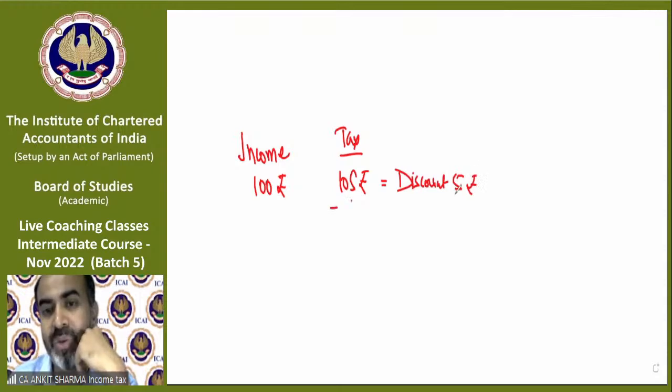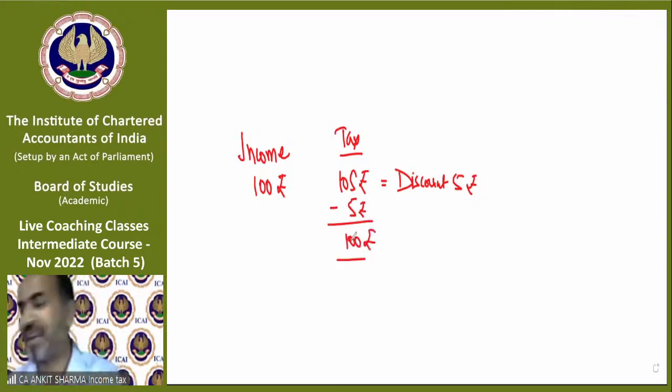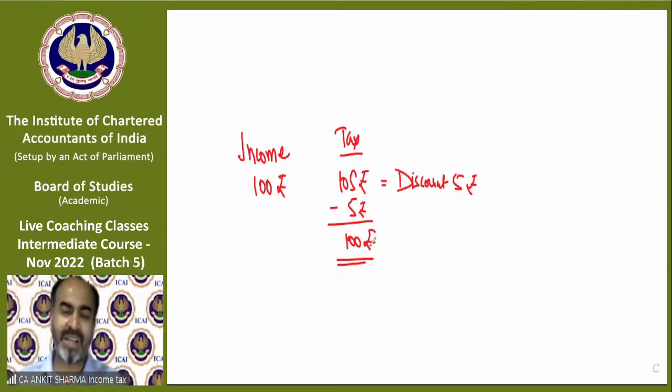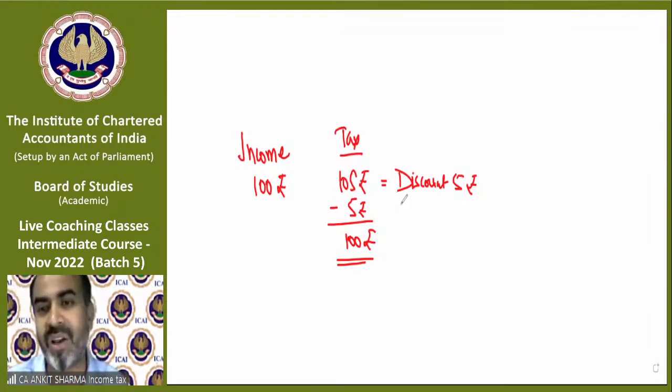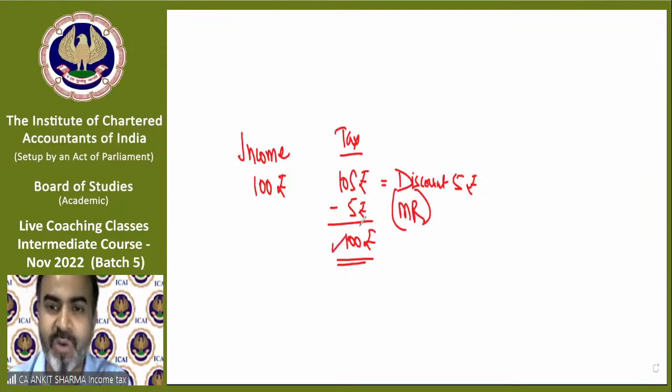So now you need to pay tax of rupees only 100. This is very amazing because income tax cannot exceed the amount of income. If it happens that your income is 100 and your tax is 105, then we cannot charge tax more than your income. So we will provide you a discount, and that discount they are calling marginal relief. You will get the 5 rupees marginal relief out of the tax. So now your tax is 100.